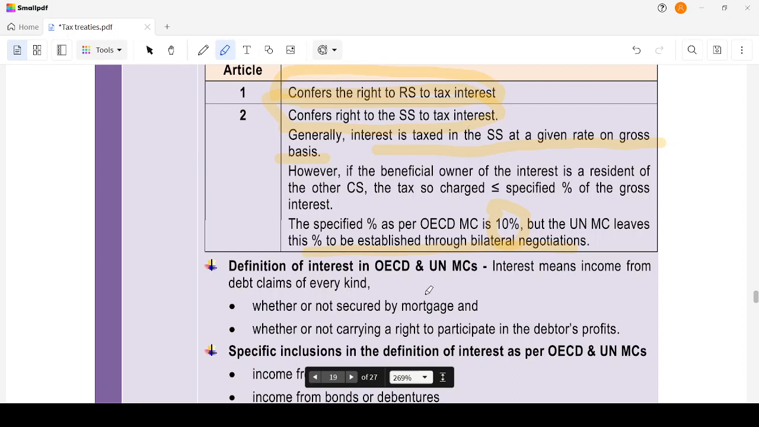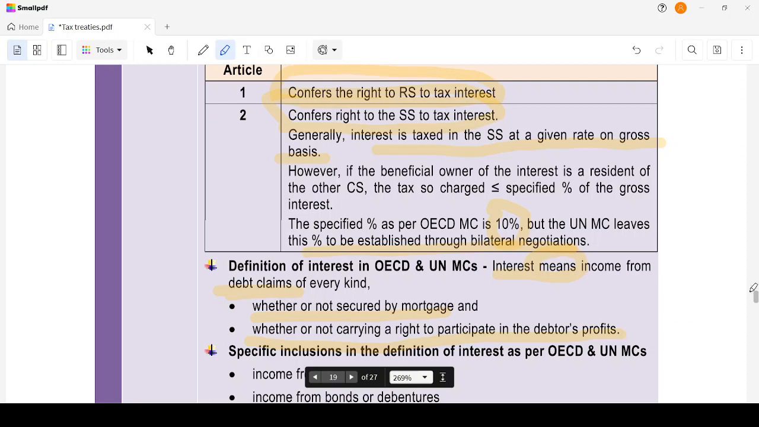Then the definition of interest in the OECD and UN model conventions. Interest means, this is an exclusive definition. So this is what interest will mean. Okay, income from debt claims. Debt claims. No, equity will not be here. Okay, only debt claims of every kind, whether or not secured by mortgage, whether or not carrying a right to participate in the debtor's profits. So whether you have a right to participate or not, whether it is secured or unsecured, no matter what, if it is for a debt and you are charging some income,